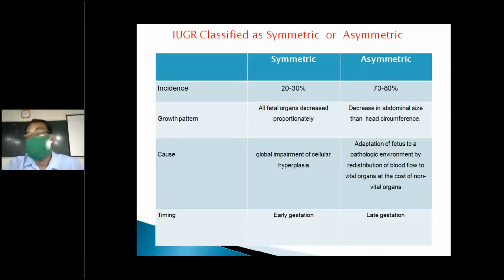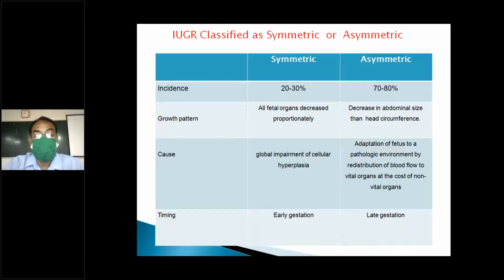Here, what happened? Head circumference is normal, but abdomen is decreased. So there is global hypocellularity and all these things. Here the cellular number, cellular hyperplasia is impaired. There is not much cellular hyperplasia. And here it is also cellular hyperplasia. So all these things affect the vital organs, particularly.